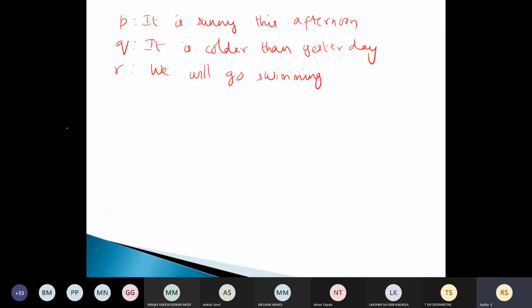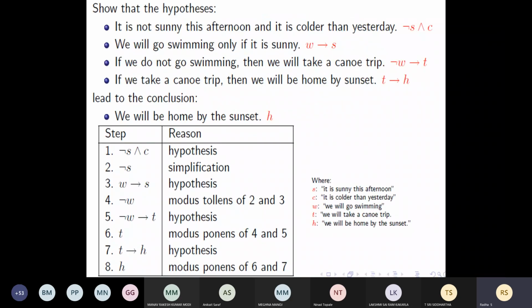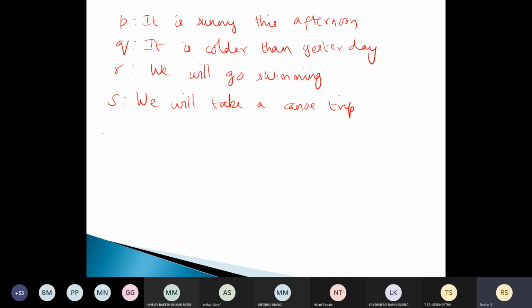We'll take a canoe trip. Then we'll be home by sunset. We will reach home by sunset.